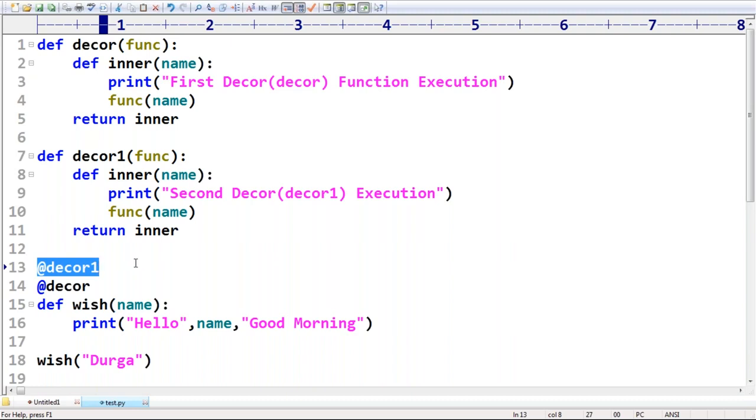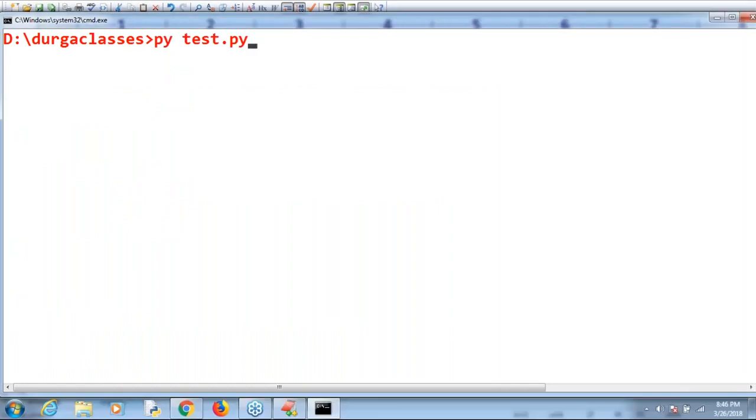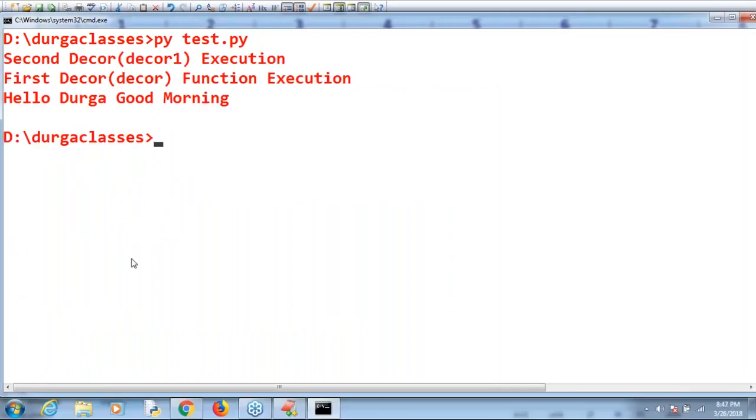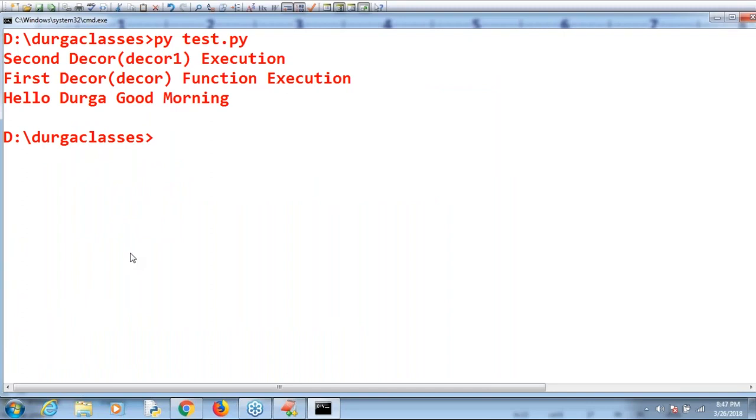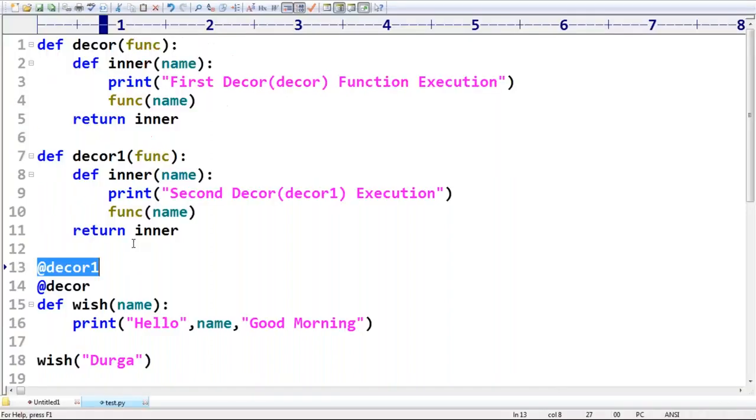Let me cross-check whether it is real or not. Can you please observe first which function got executed? Did the innermost get executed or the outermost? First innermost got executed or outermost got executed? First inner or outer? Which one got executed? Yes.